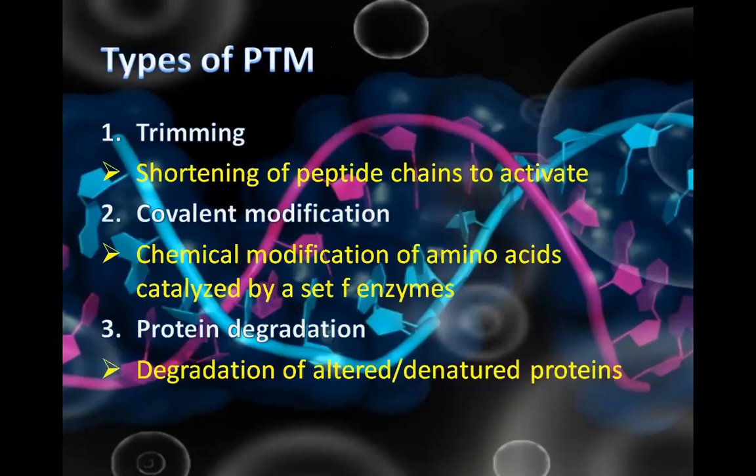Types of PTM. Trimming, as I said before, covalent modification, and protein degradation. Trimming means shortening of peptide chains to activate them. Covalent modification means chemical modification of amino acids catalyzed by a set of enzymes. Protein degradation means degradation of altered, denatured proteins.